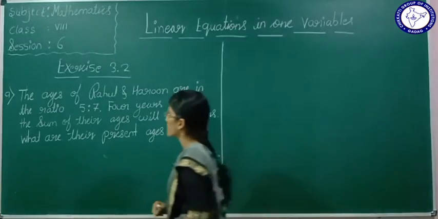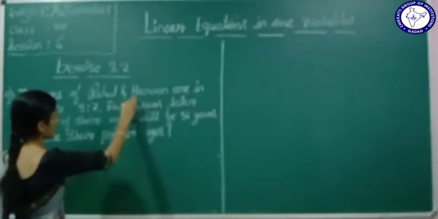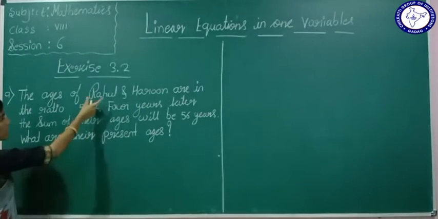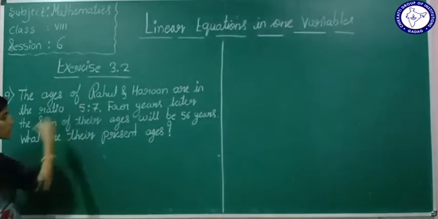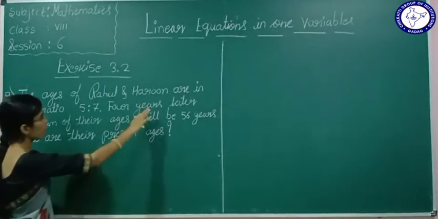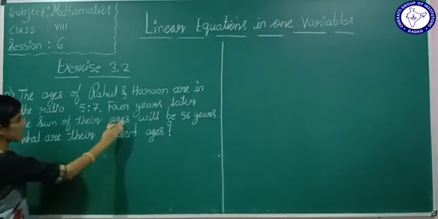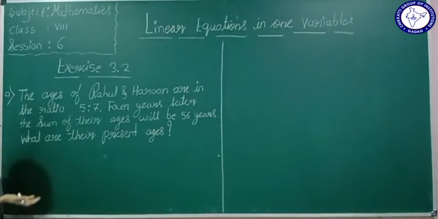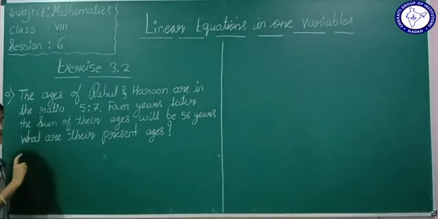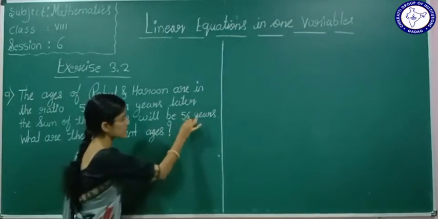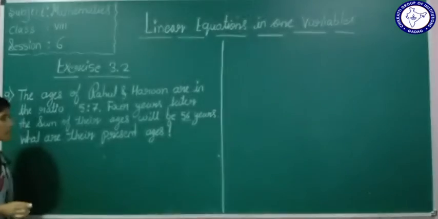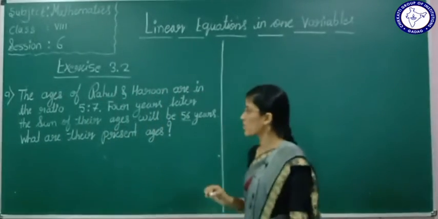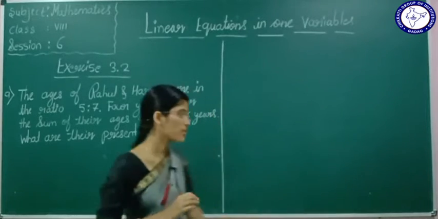See here, the ages of Rahul and Harun are in the ratio 5:7. Four years later, the sum of their ages will be 56 years. What are their present ages? In this question, we have to find the present ages of Rahul and Harun. See, we will solve this.